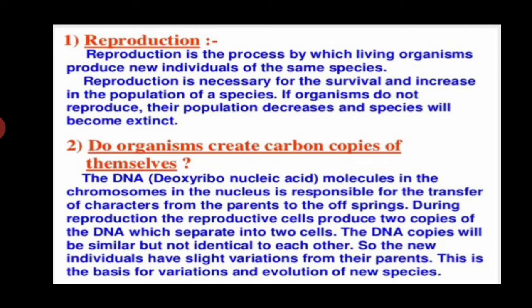The DNA in the cell nucleus is the information center for making proteins. The first step in reproduction is replication of DNA followed by cell division. Variations happen during copying of DNA. These variations are the basis of evolution. Variations are useful for the survival of species over time.